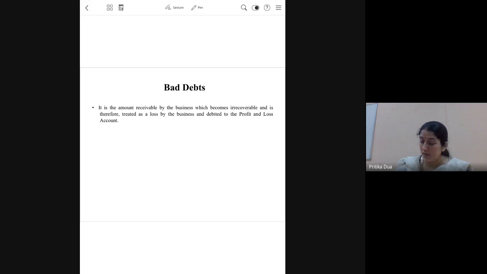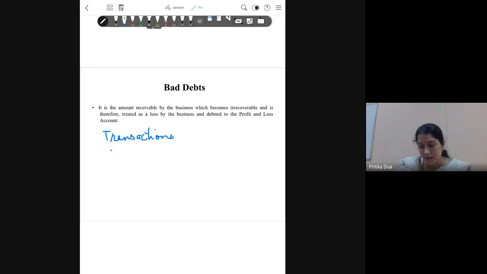Now, the firm, as already told, has number of transactions that take place on cash and credit basis. So Star Limited, the firm we talk about, is making sales, and many of these sales are on cash basis. Some of these sales are on credit basis.